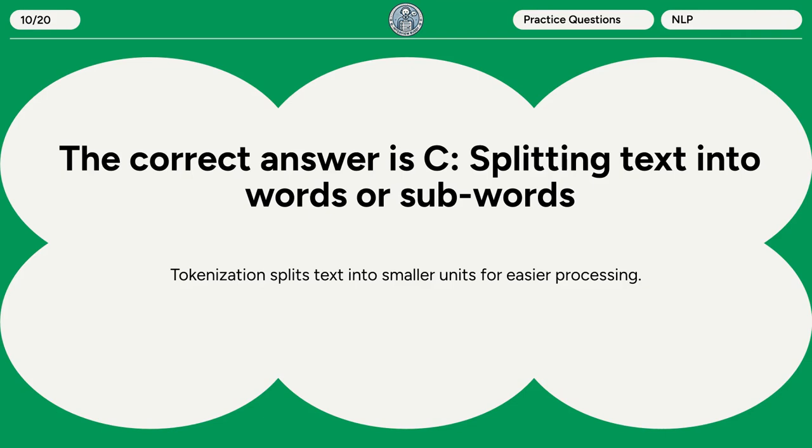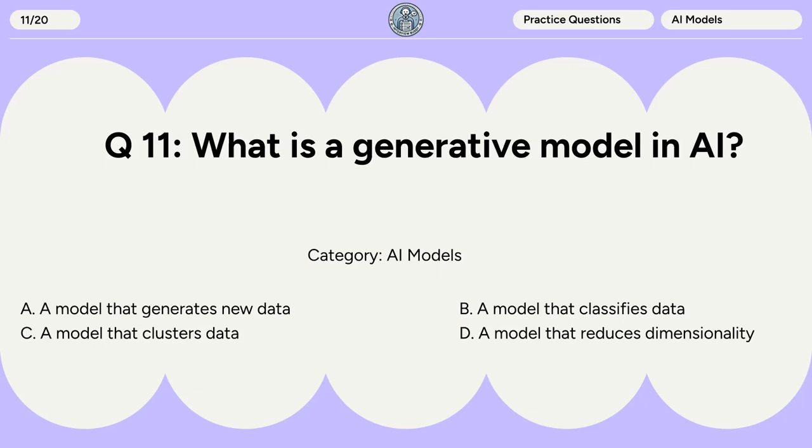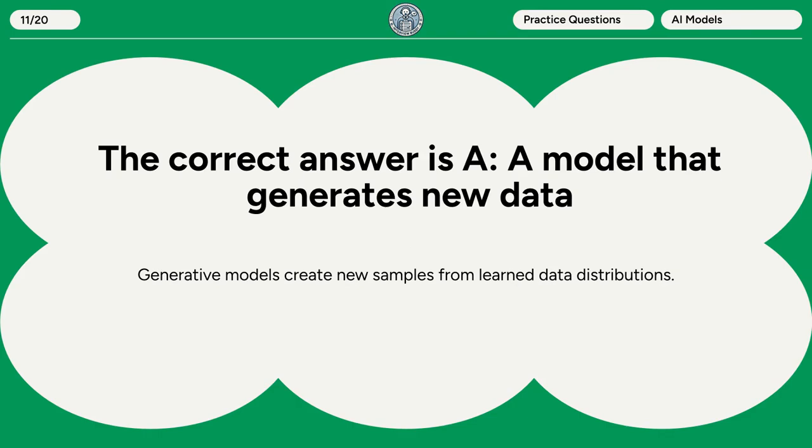Question 11. What is a generative model in AI? A. A model that generates new data. B. A model that classifies data. C. A model that clusters data. D. A model that reduces dimensionality. The correct answer is A. A model that generates new data. Generative models create new samples from learned data distributions.